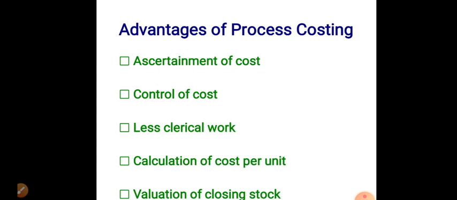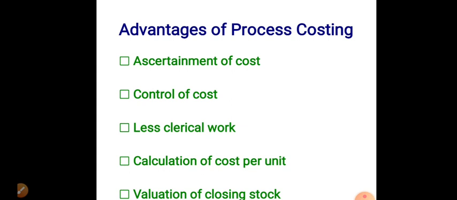Under process costing, first one is the ascertainment of cost. The cost of different processes are ascertained separately, right? We are calculating the cost of each process separately. Next, control of cost.